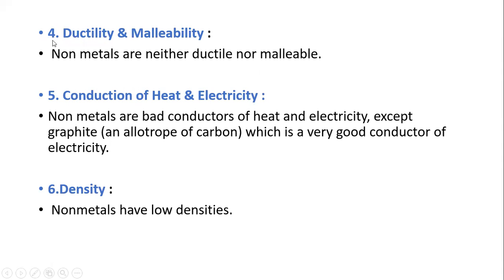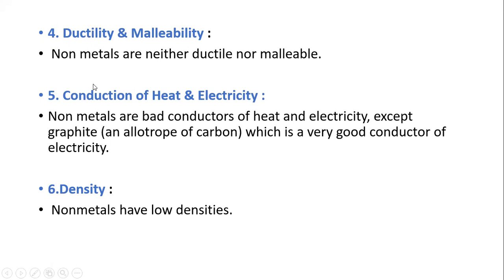The fourth property is ductility and malleability. In the previous video we said that non-metals are neither ductile nor malleable.